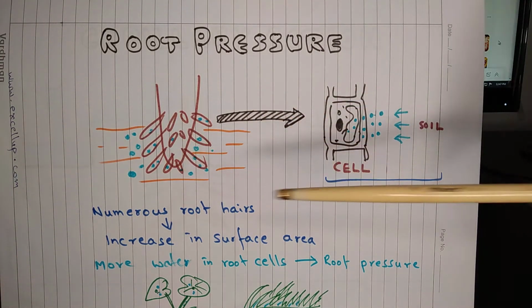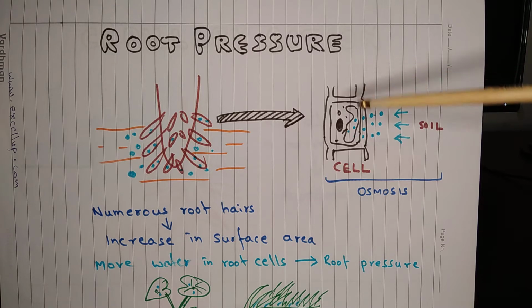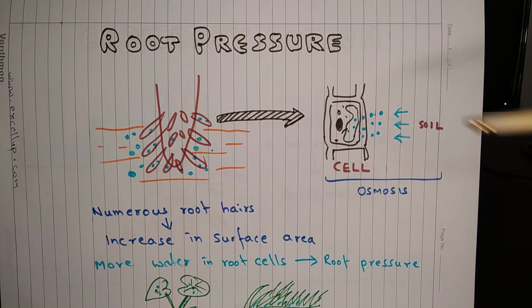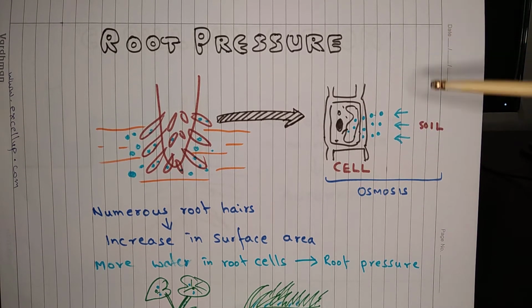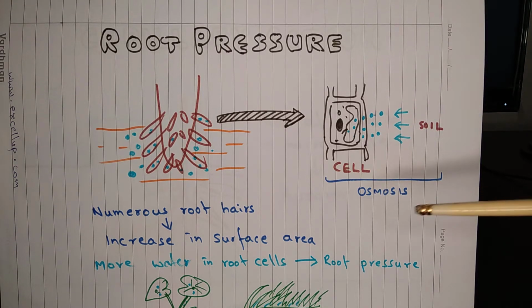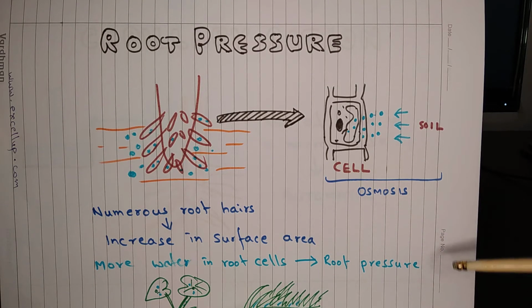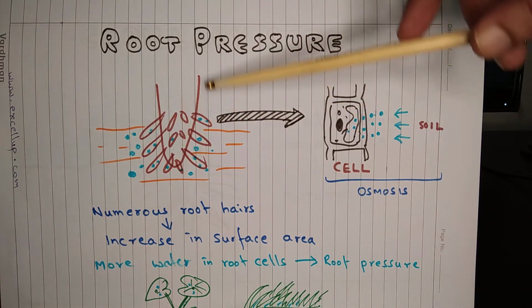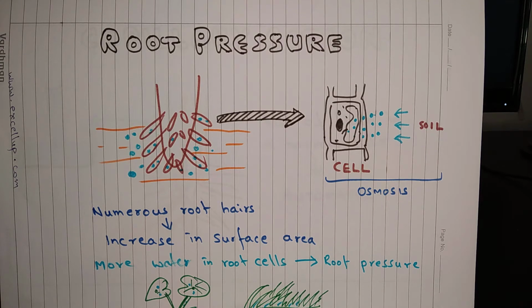Water from soil enters the cells of root because of osmosis, and as more water enters the cells of root, it helps in increasing root pressure, which pushes water upwards. There are numerous root hairs at the end of roots, and a large number of root hairs increases surface area so that more water can enter the root cells through osmosis.